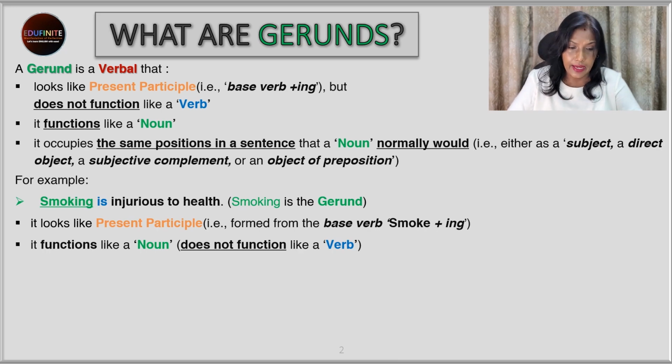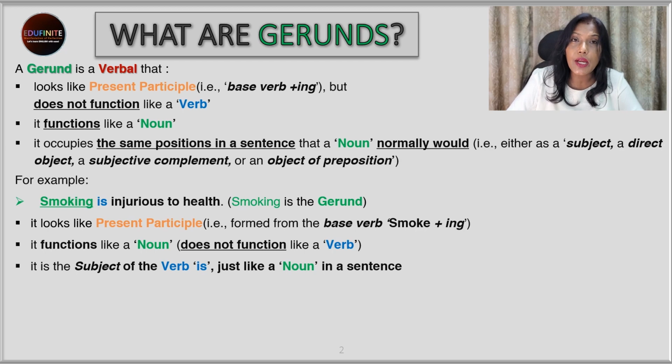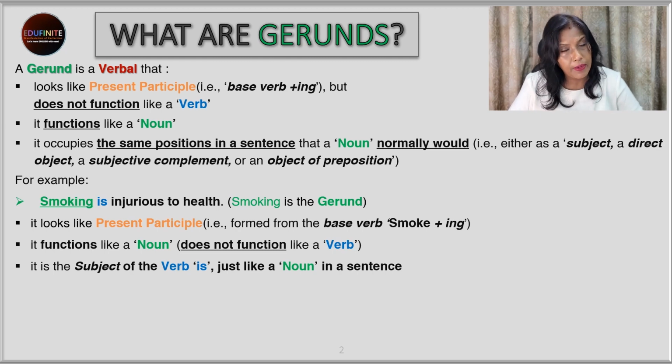So, next, let me look into its function. It is the subject of the verb is, just like a noun in a sentence. So, for this reason, we say that a gerund behaves like a noun because it's positioned in the subject position where a noun is usually placed in a sentence. And these types of words which end with ing and are placed in the same place as that of a noun, we call them gerunds.